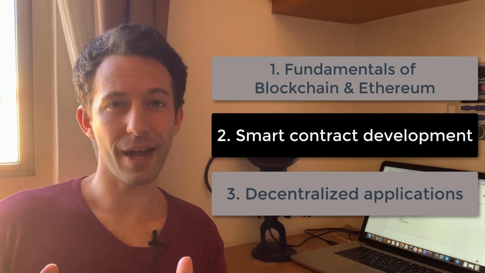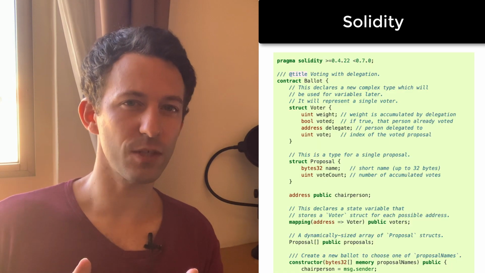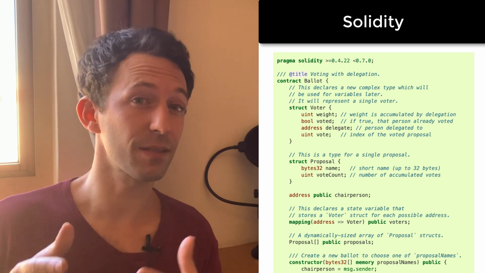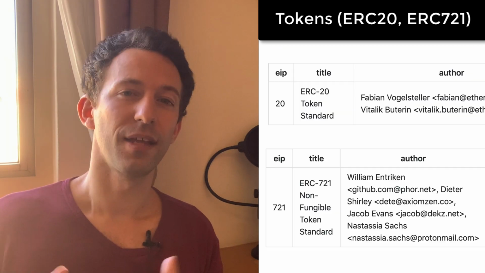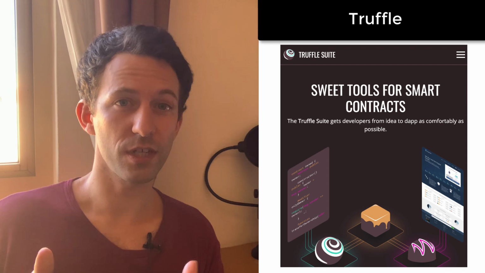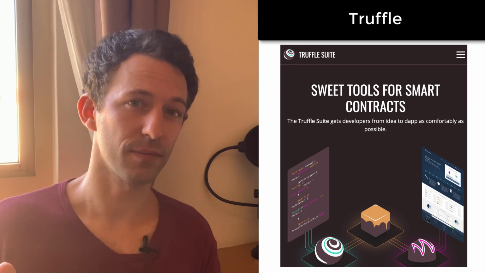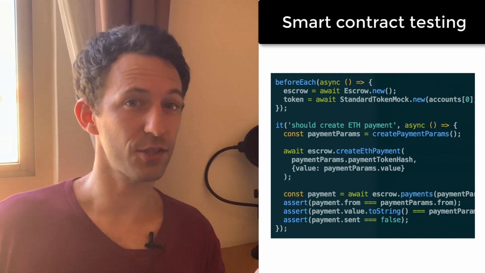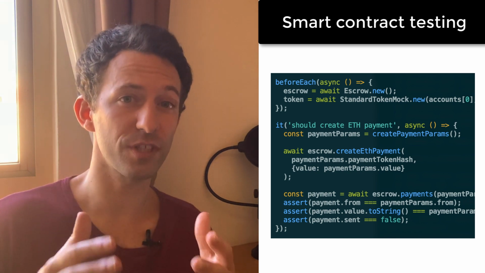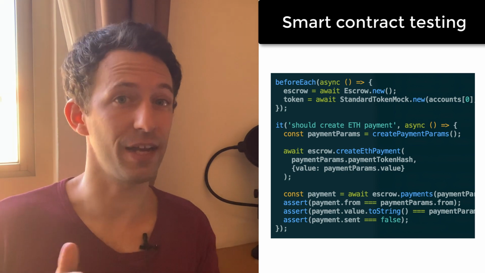Then you need to learn about smart contract development. For that, you need to start with Solidity, which is the programming language for writing smart contracts on Ethereum. Then you need to learn about tokens like ERC20, ERC721, and how we can transfer them. Then you need to learn how to use Truffle, which is the most popular framework for writing Ethereum smart contracts. Then you need to learn how to test your smart contract, because after you deploy a smart contract to the blockchain, it's impossible to modify its code.